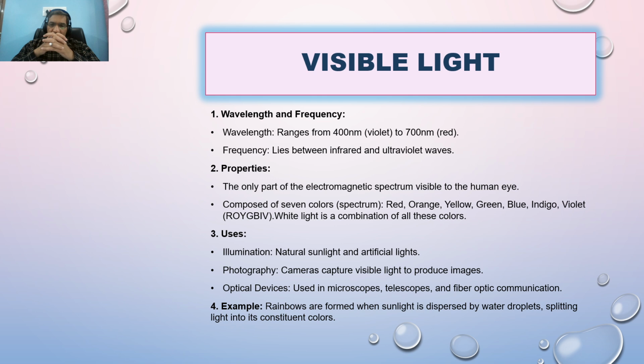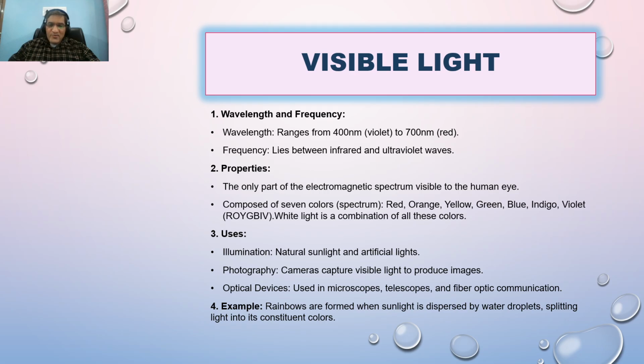The colors basically are seven: violet, indigo, blue, green, yellow, orange, red. You all know this very well. Infrared is also just very close to red, but we do not see it with our eyes, though we may feel it by the heating effect. So these are the visible light properties and uses. Some of the most common uses are photographic and optical devices, where we directly see the picture. The most common example is the rainbow.